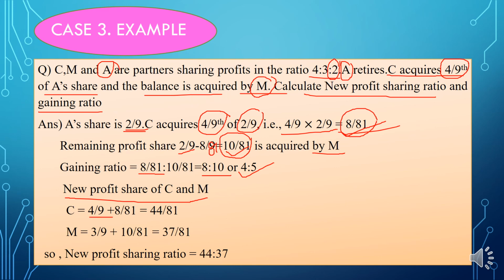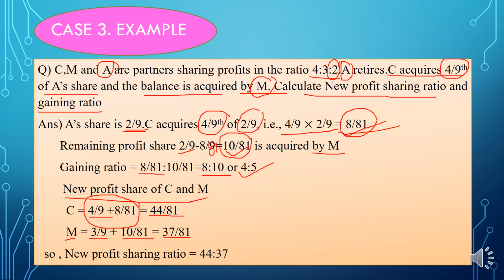So you add these, 4 by 9 and the gaining share, and you will get 44 by 81. In M's case it is the same: 3 by 9 and the gaining share 10 by 81, and you will get 37 by 81.